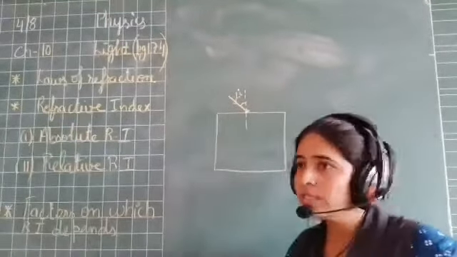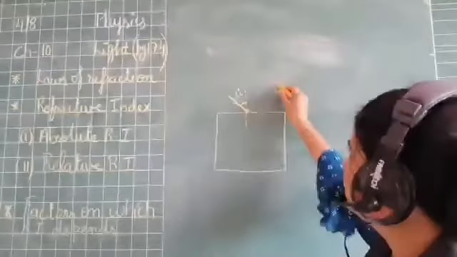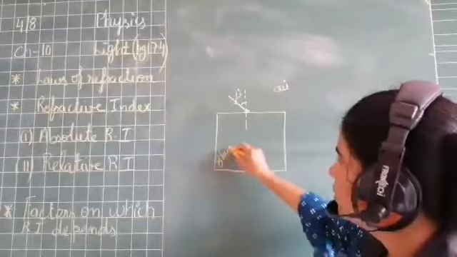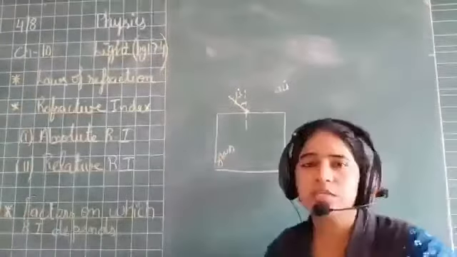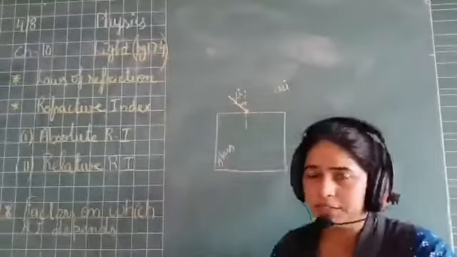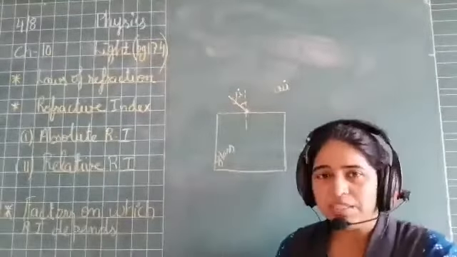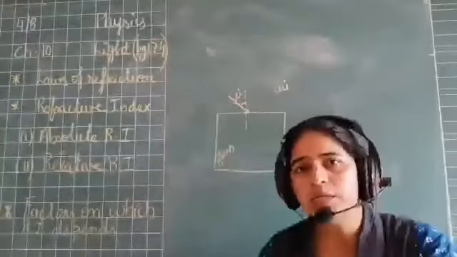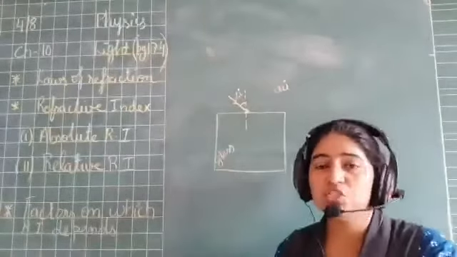Now, as the light is entering from air to glass, the light ray is going to bend, right? It will bend because as the medium are changing and due to the change in medium, the speed of the light will change.